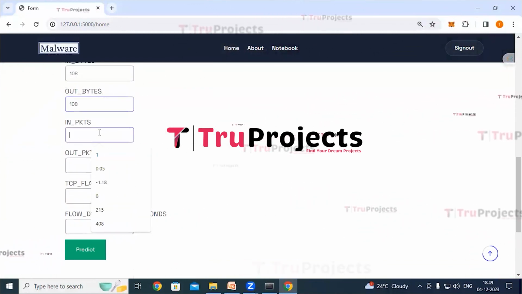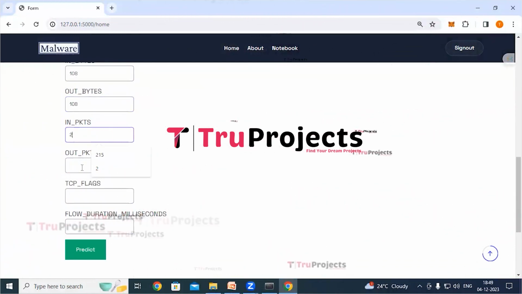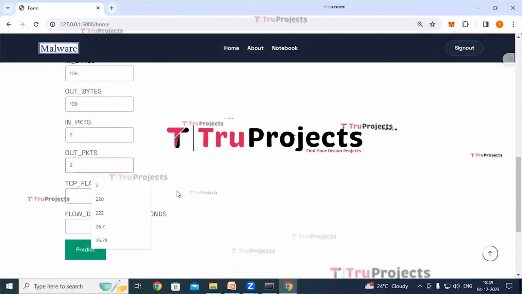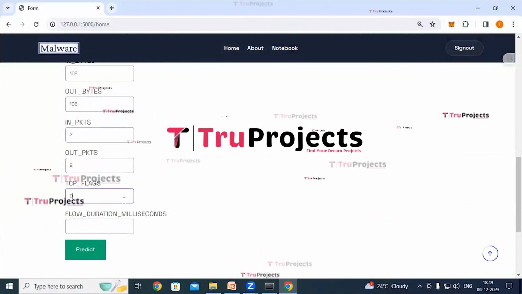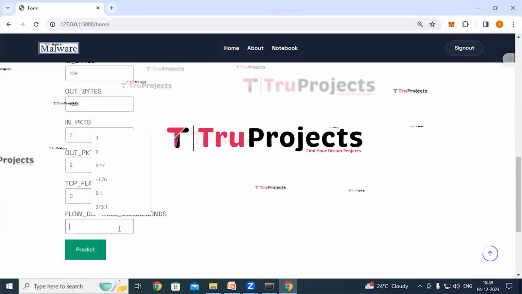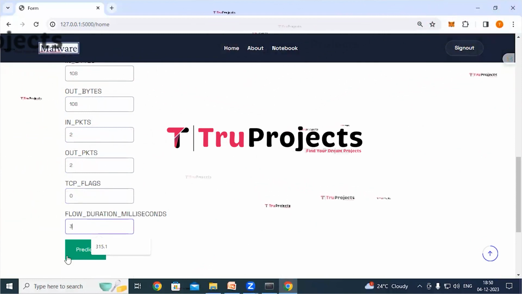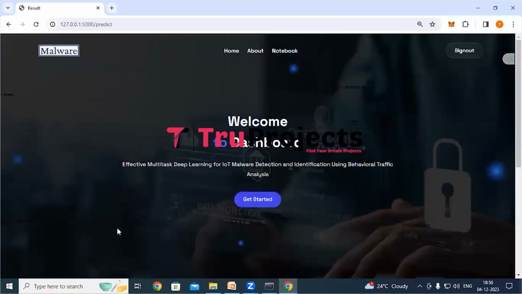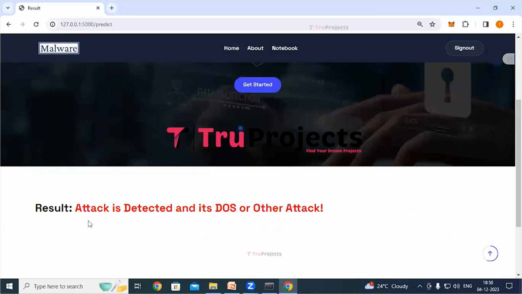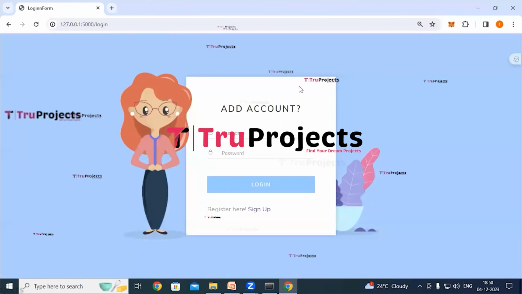In packets would be 2. Out packets would be 2. TCP flags is 0 and flow duration milliseconds would be 3. Now click on predict button. So here we can see the detection, that is attack is detected and it is DOS or other attack. So the attack is detected. Now click on sign out link.